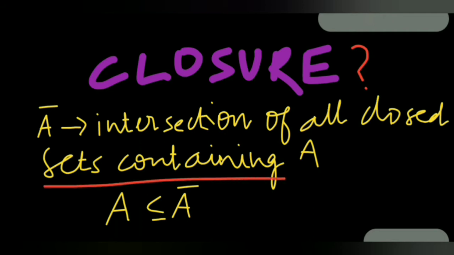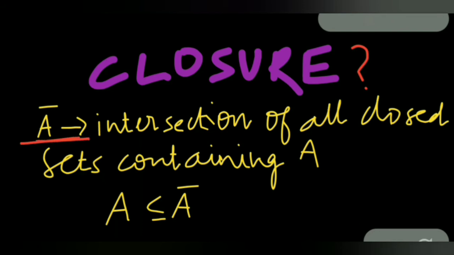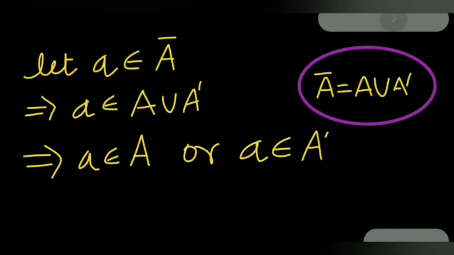So this implies that A is contained in closure of A, as it is the intersection of all closed sets containing A. That is, A must be contained in A closure.